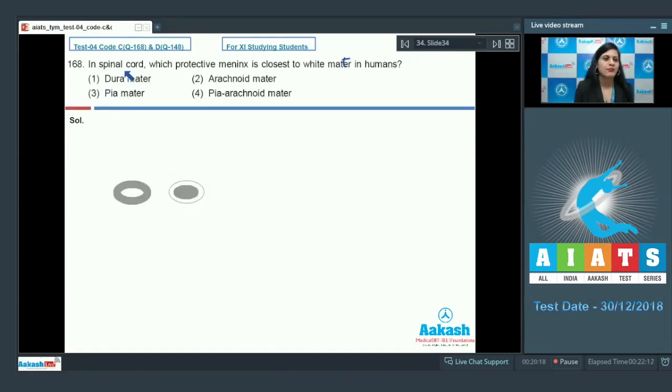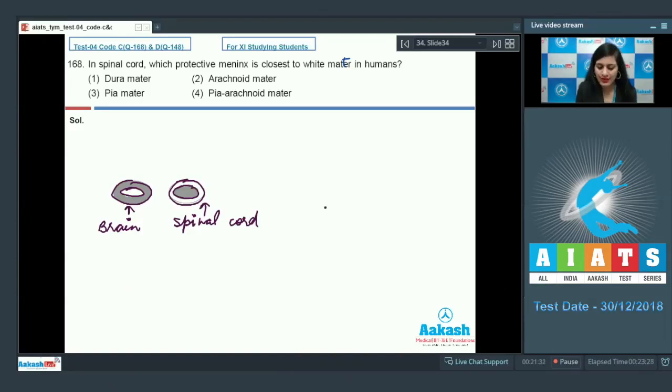Question number 168. In spinal cord, which protective meninx is closest to white matter in humans? And as we all know, the orientation of grey and white matter is reversed in spinal cord in comparison to brain, in which white matter is present inside and grey matter outside in case of brain, whereas grey matter is present inside, enclosed within the white matter, in case of spinal cord.